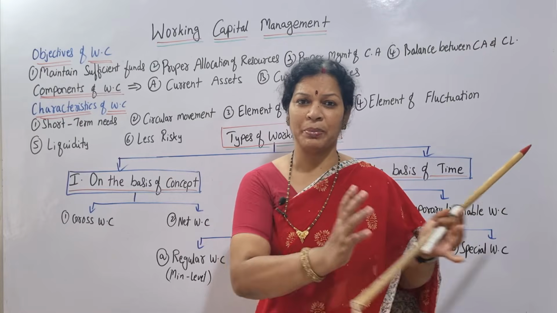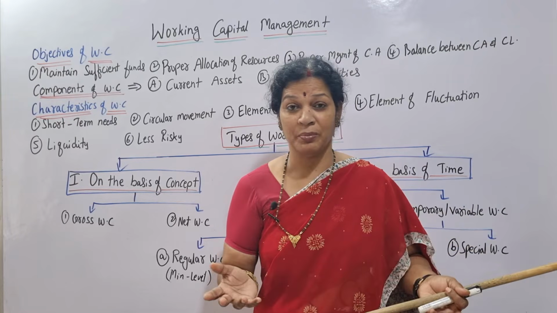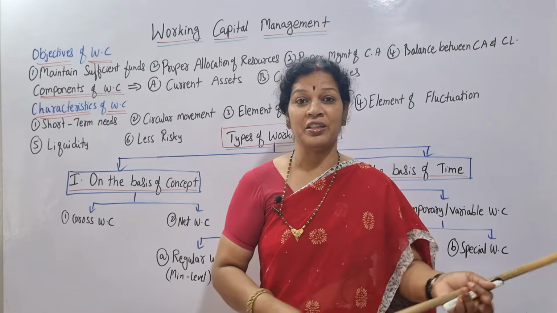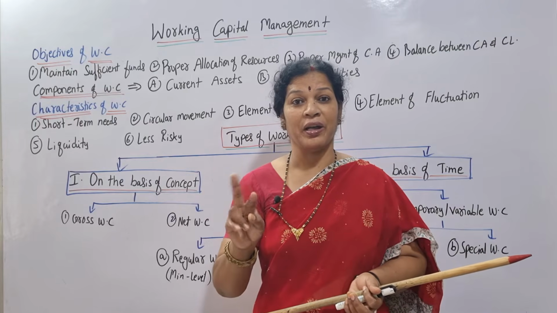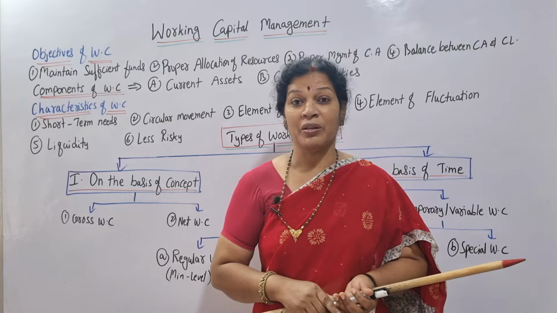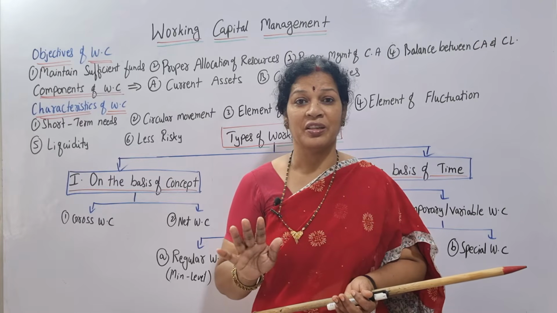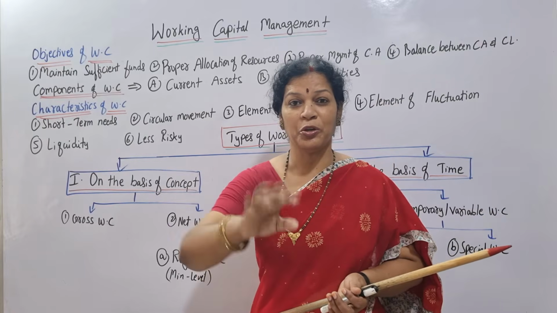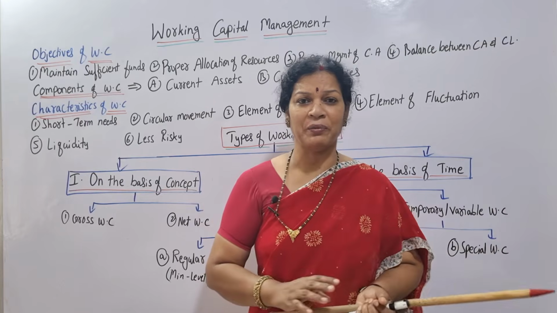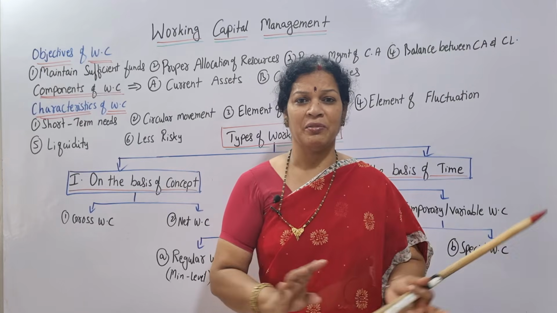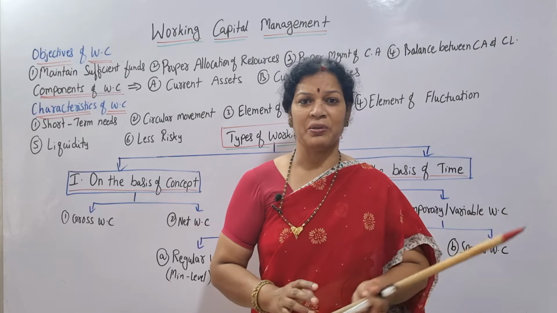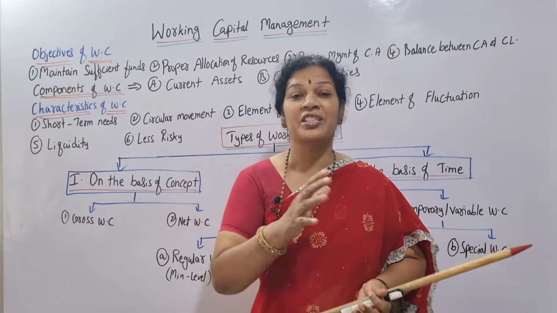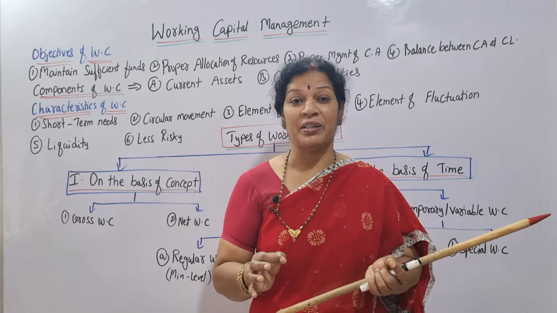For example, purchasing a building, machinery, premises, or an open plot, something which is permanent for the organization, that is fixed capital. Whereas the second one is working capital. Working capital is not fixed. Working capital means for the working of the organization, day-to-day activities. Daily we want to buy material, pay for advertisement, pay daily wages, and cartage or transportation. All small petty transactions, we can use this capital. That is why we call it working capital.